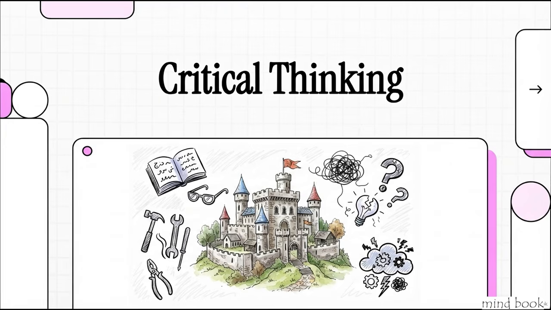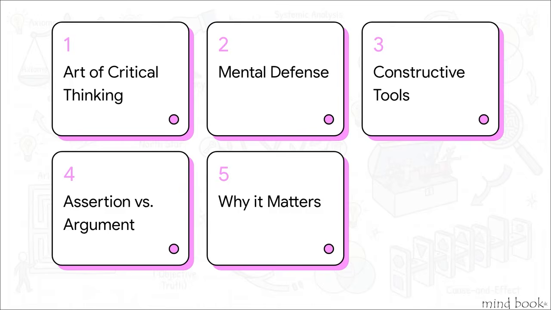Think of it like constructing a mental fortress to help you navigate what is an incredibly chaotic and noisy world, a world where bad arguments and fuzzy logic are literally everywhere. Okay, here's our roadmap for today. 1. The art of critical thinking. 2. Mental defense, traps and fallacies. 3. Constructive tools for clear thinking. 4. Assertion versus argument. And 5. Why critical thinking matters. Let's get moving.